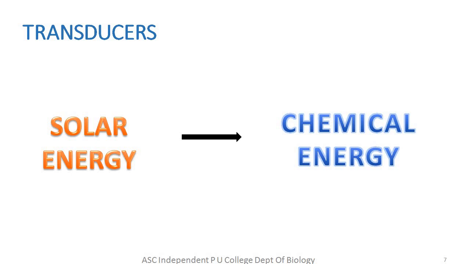Right? Energy enters into the ecosystem through the producers. We all know that solar energy is the only ultimate source of energy in the ecosystem. But we organisms are not capable of trapping solar energy. So, producers do the work for us. They trap solar energy, convert it into chemical energy, and thus it is available for all the other living organisms.